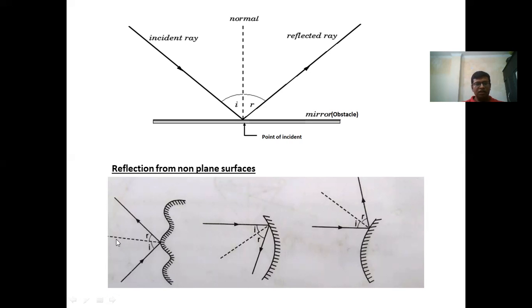We'll just draw the normal to the line, we'll measure this angle I, and with the same angle, we are going to draw a ray. So the angle made by the reflected ray to the normal and the angle made by the incident ray to the normal will remain the same. In other words, I should be equal to R.